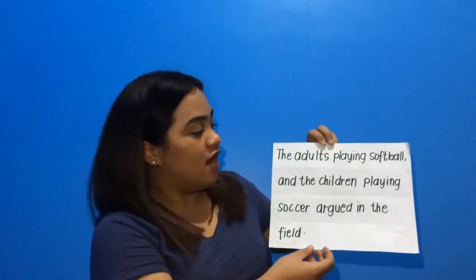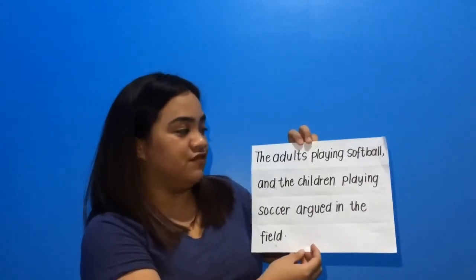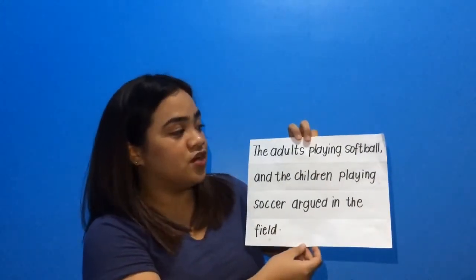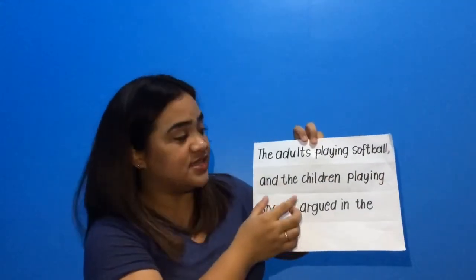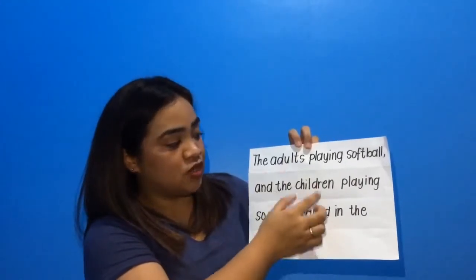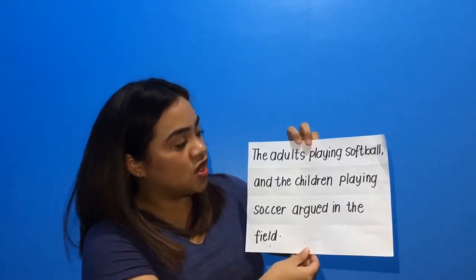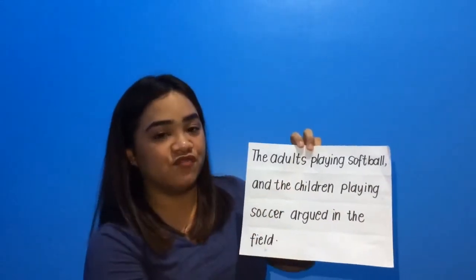And the first condition is we don't use comma before the conjunction if the sentence has a compound subject or compound predicate. As per this example, we have here: the adults playing softball, comma, and the children playing soccer argued in the field. What's wrong in this sentence is the involvement of comma, because as per the condition, we don't use comma before the conjunction if the sentence has a compound subject. As we can see, the compound subject here are the adults and the children. So this statement is wrong because of the involvement of comma.